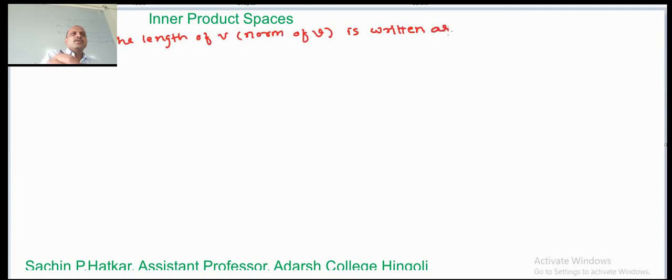This is a symbol used to denote norm, or length, and is defined as norm of v equal to the square root of the inner product of v comma v.